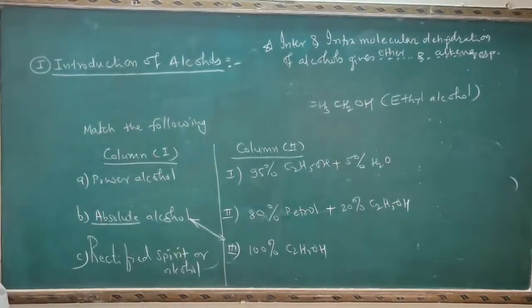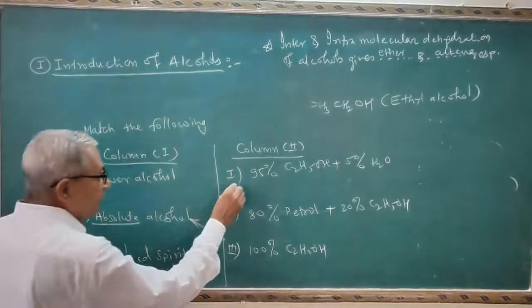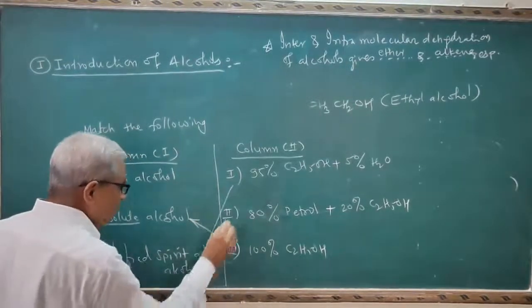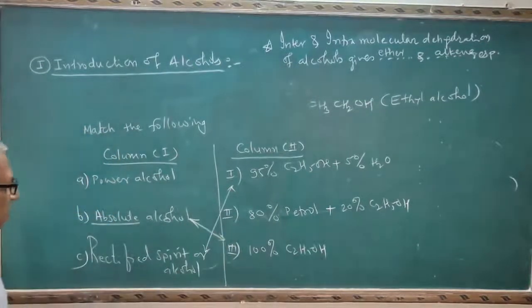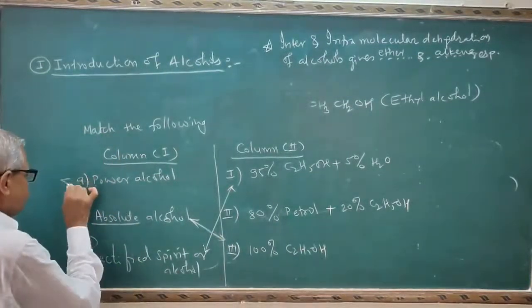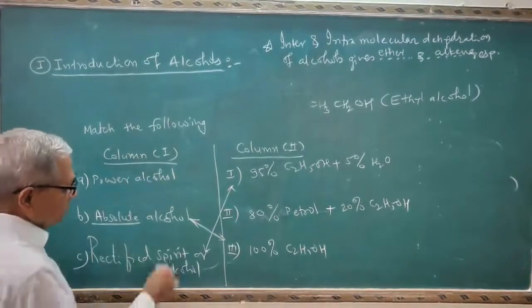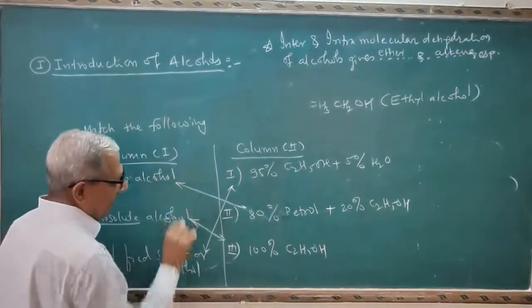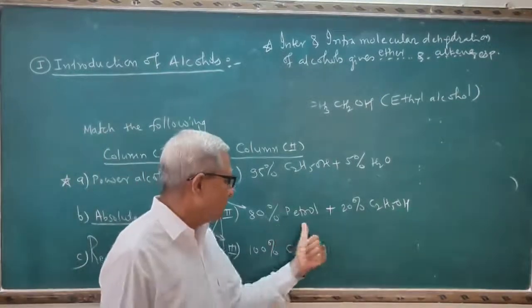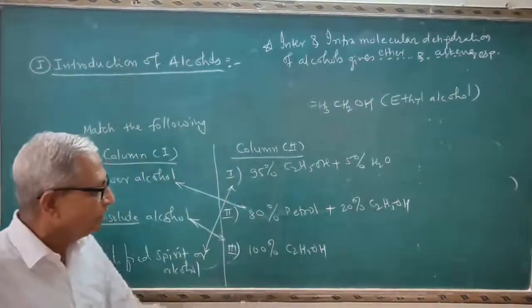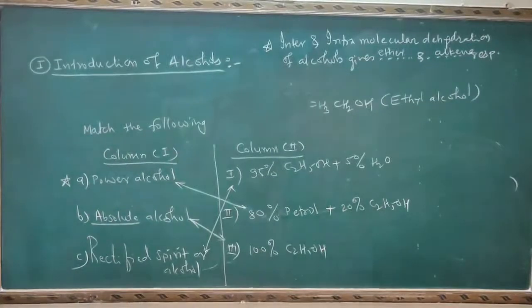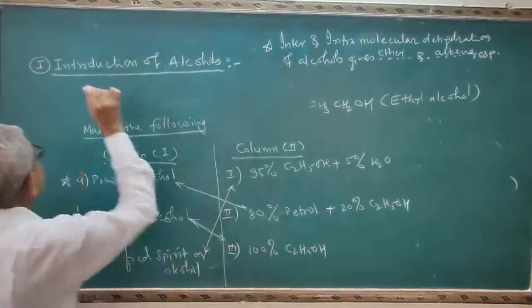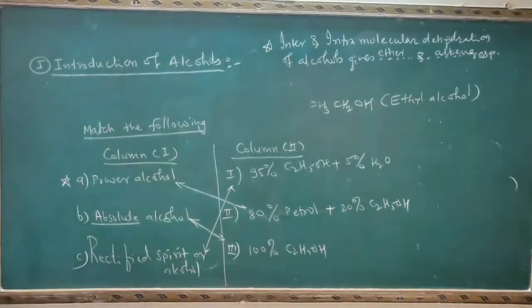Rectified spirit indicates 95% ethyl alcohol and 5% water. Power alcohol, this is the most important term. Power alcohol indicates petrol, 80% petrol and 20% ethyl alcohol. So these are the important questions only on the title, the introduction of alcohol.